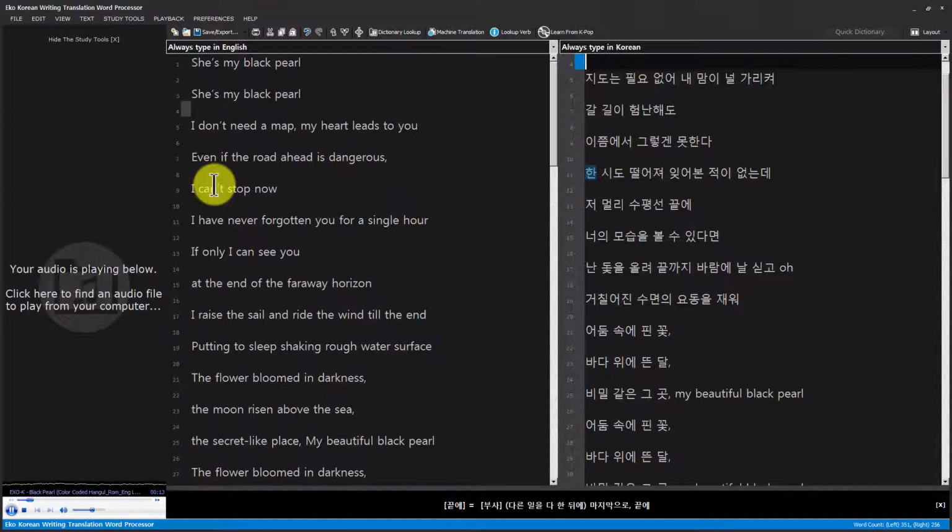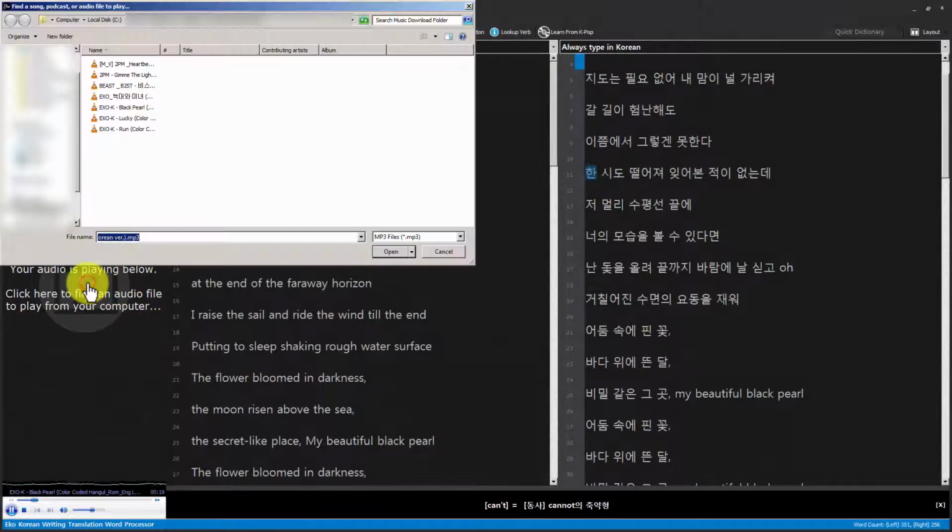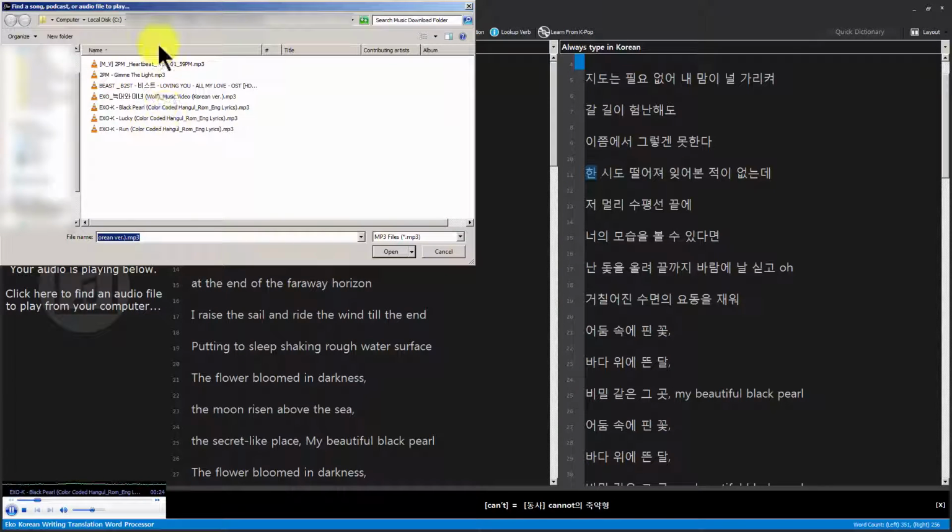This audio that I just downloaded, I can play it again. I can play it as many times as I want. I can left click here on this label, and I see all of the songs that I've already downloaded. They're already on my computer. They're just MP3 files, and I can play them anytime.